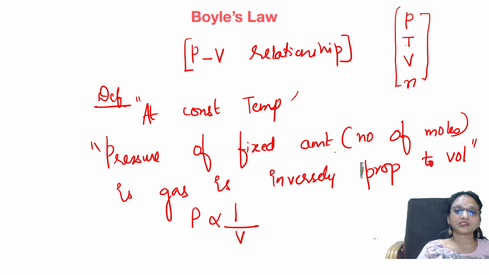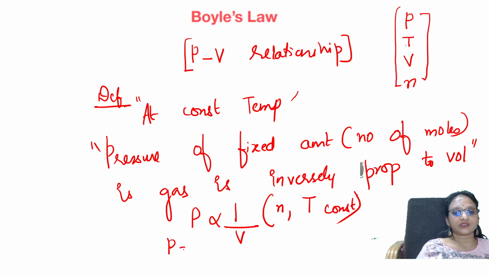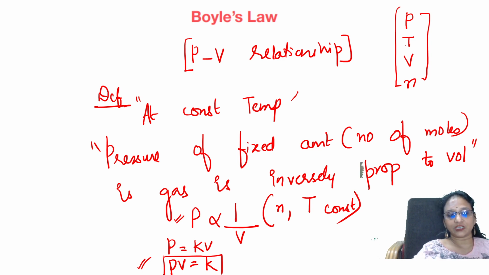Two are variables, while N, the number of moles, and temperature are constant. So you take out the proportionality constant: P is equal to K into V, PV is equal to K. So PV is equal to K is your Boyle's law formula. Got it? You took out the proportionality constant.